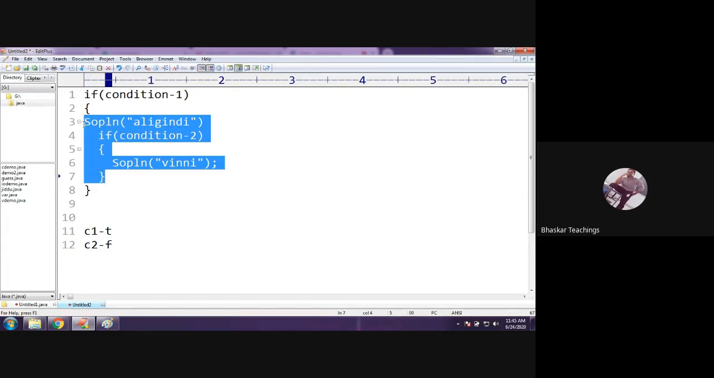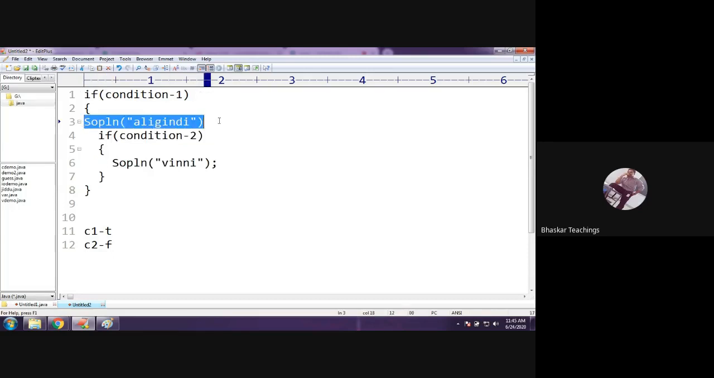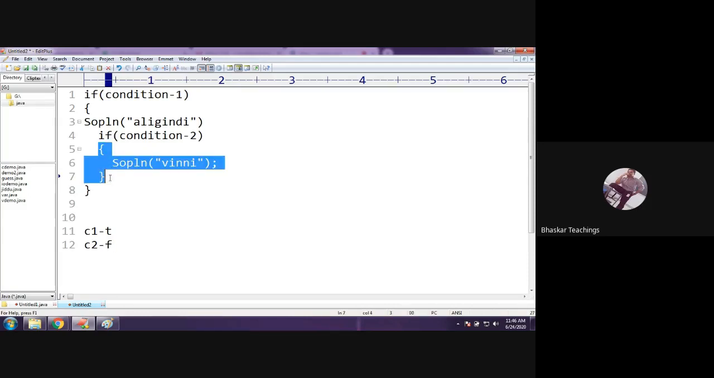So here it will start executing the first statement, that's a printing statement, it will be displayed. And the second statement is an if statement again. So what would it do? It would check this condition. If this condition is true, then it will go into the if body, but the condition evaluated to false. We assumed it as false, right? Therefore, it will skip this body, it will come to here and that's it. This body is over. So only Aligindi will be displayed.